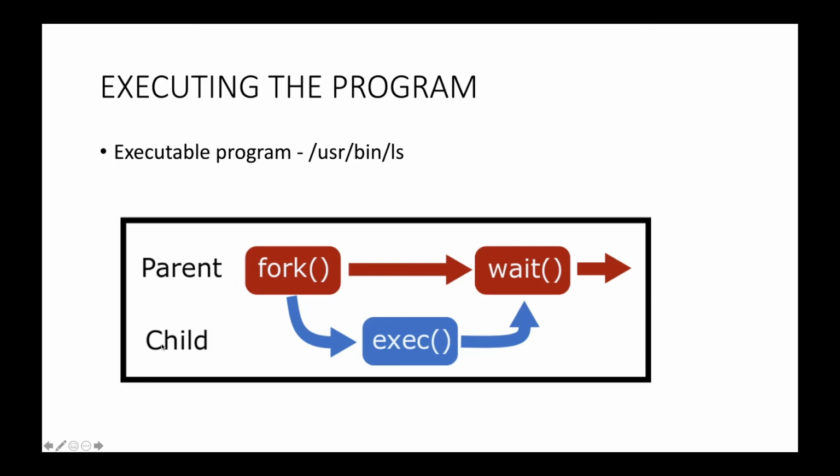In terms of parent and child process here, the parent process is the shell process and the child process is the one which it has created using the fork system call. Now this child process will use the exec system call and execute this program /usr/bin/ls. In the meantime, the parent process will wait for the child to finish. And once the child finishes, the parent will also start running, and then you will see the output of this command on your terminal or shell.